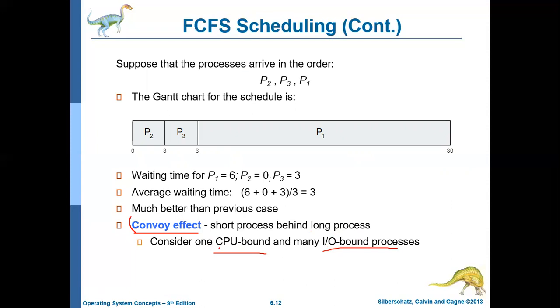So here in the ready queue you have one CPU bound process and many IO bound processes. Let me call the CPU bound process P_C.